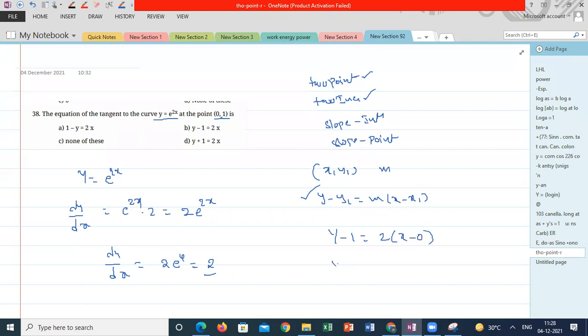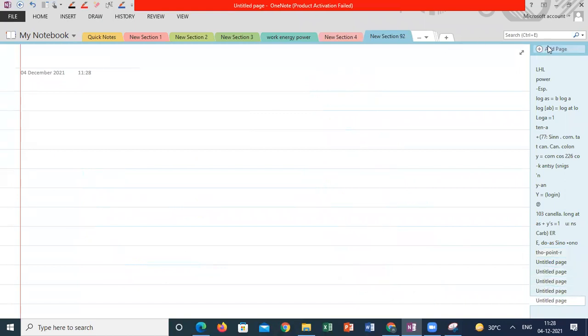So what is the final answer? y minus 1 is equal to 2x, or 2x minus y plus 1 is equal to 0 is the equation. Option is B. Next question.